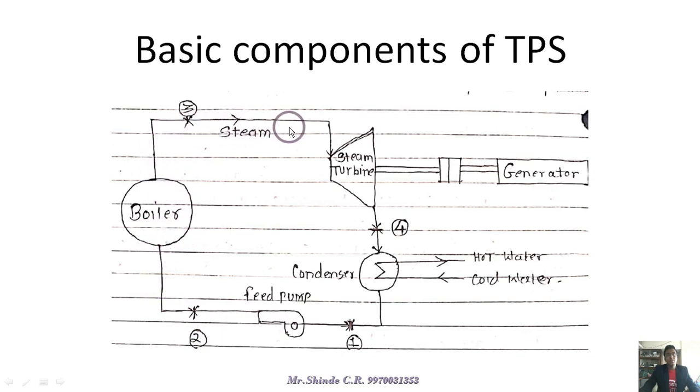The steam is available in these pipelines and is provided to the steam turbine. The main function of the steam turbine is to convert the kinetic energy of steam into mechanical energy, and that mechanical energy is given to the generator, which converts the mechanical energy at its input into electrical energy. After the steam is utilized in the turbine, it exits. We call that exit steam exhausted steam, and the entering steam is simply steam.